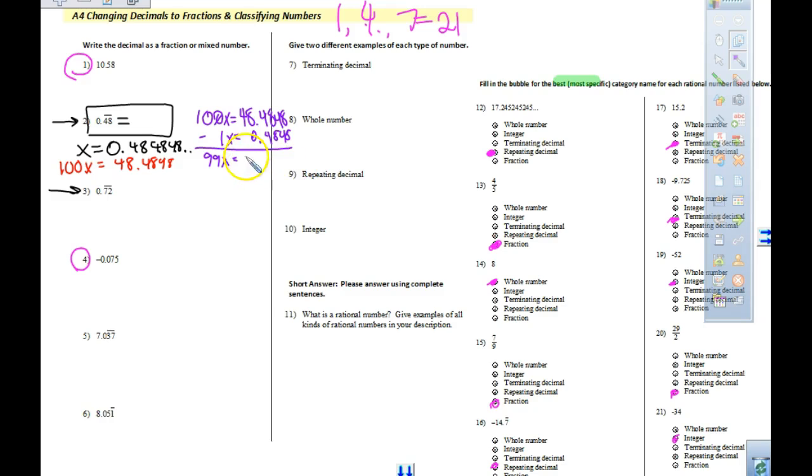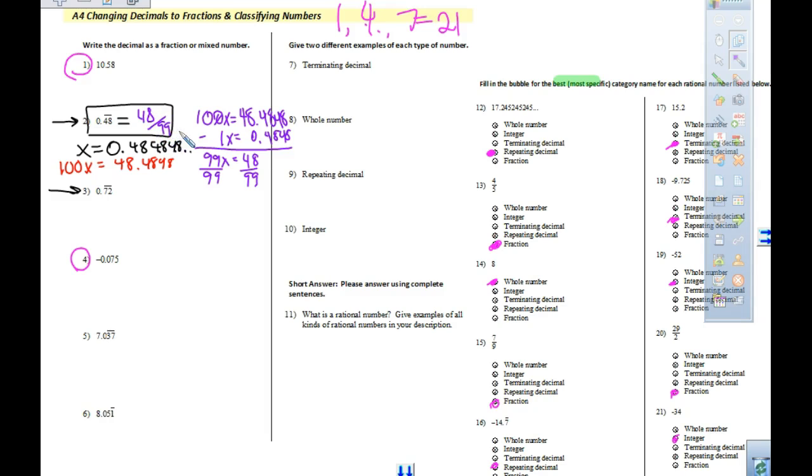Oh, those 4 8s, that's beautiful. They cancel. 99x equals 48. We're going to divide both sides by 99. The answer you're going to put up here is 48 divided by 99.